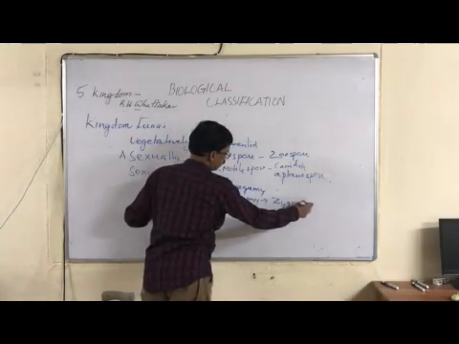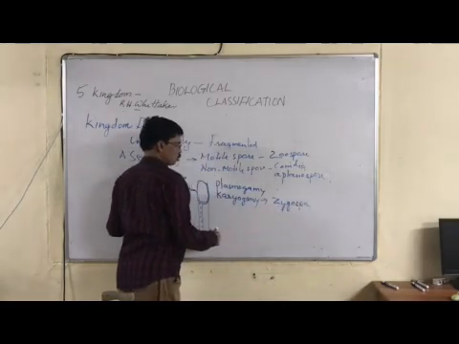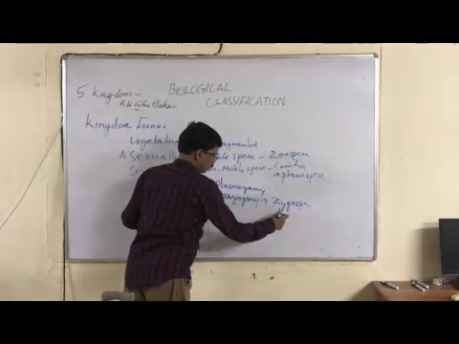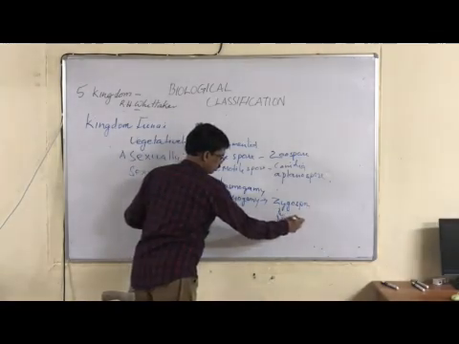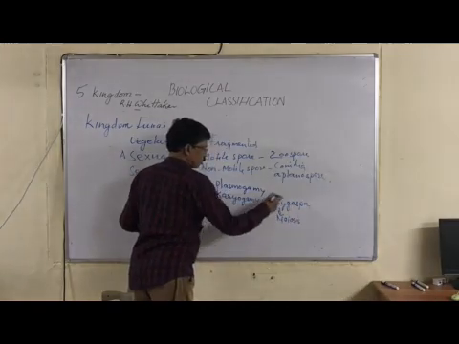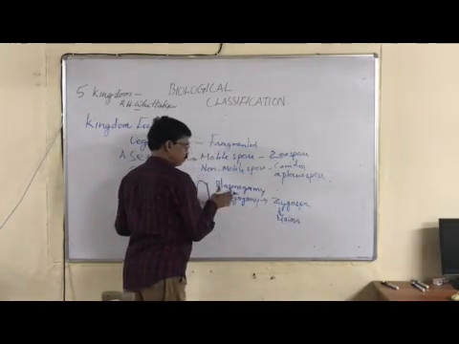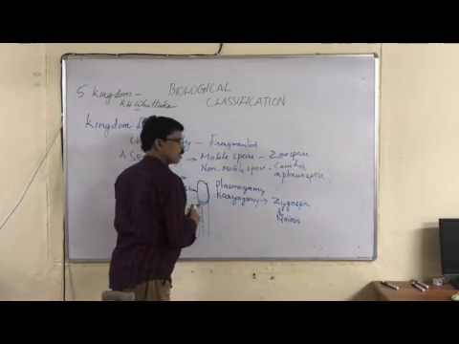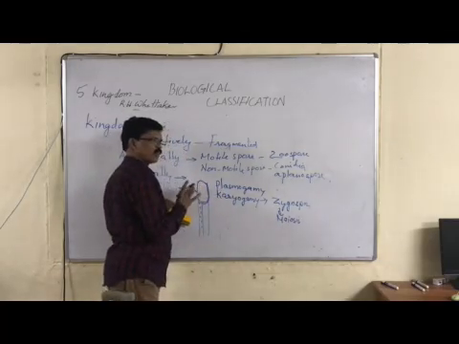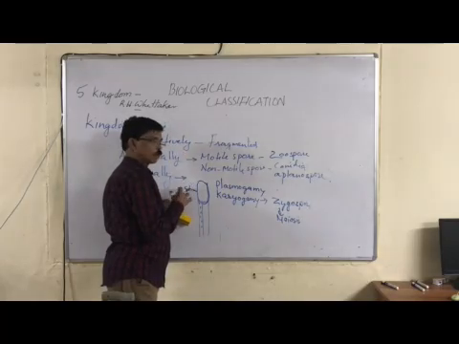Now, does the zygospore divide by mitosis or meiosis? The zygospore divides by meiosis, because the zygospore is diploid. The two hyphae have haploid chromosomes, and when the two gametes fuse together they form the diploid.